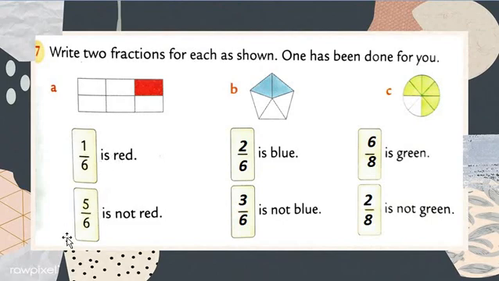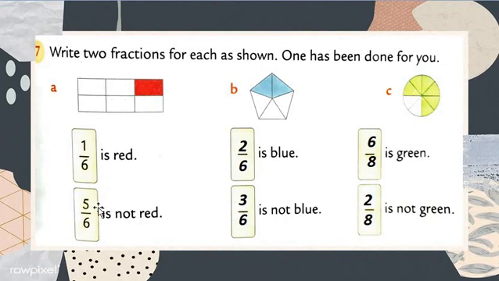So see here, the 6. And how many parts are shaded by red color? 1 part. See here, 1 part is shaded by red color. That's why we write 1 upon 6. 1/6 part is red. 1 part is shaded by a red color. So what do we call it, my dear students? 1 upon 6 is red and 5 upon 6 is not red. See, 1, 2, 3, 4 and 5.